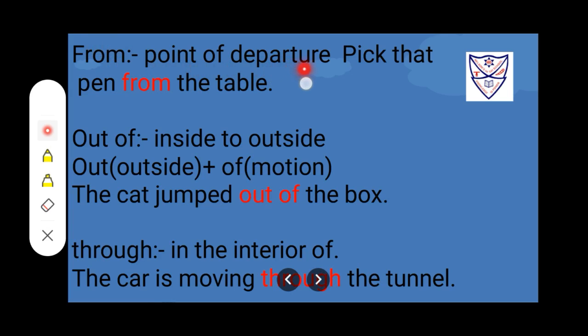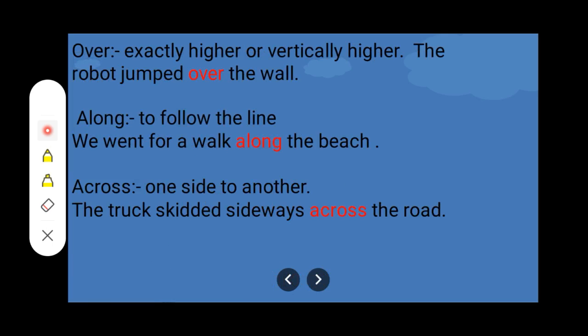From, point of departure. Pick that pen from the table. Out of, inside to outside. Out, outside, plus of, motion. The cat jumped out of the box. Through, in the interior of. The car is moving through the tunnel.